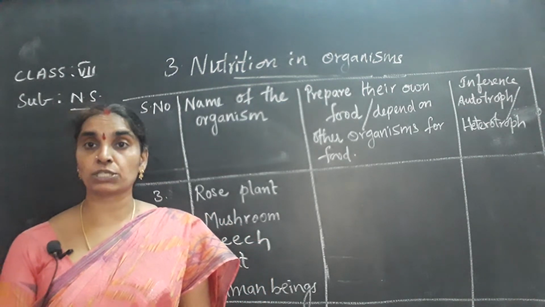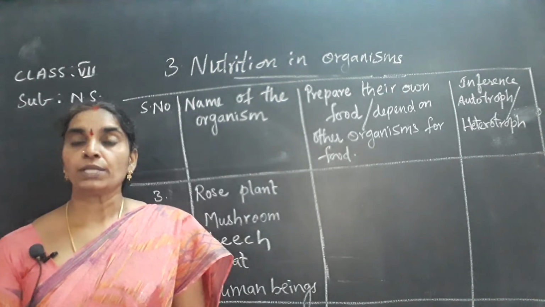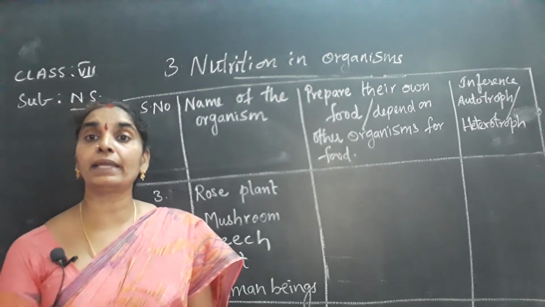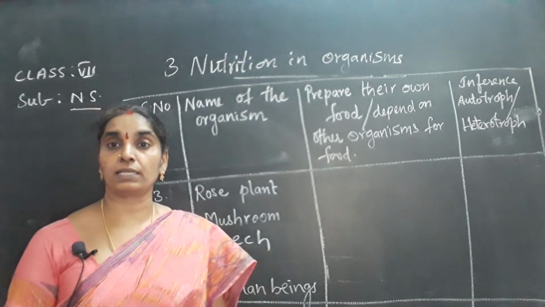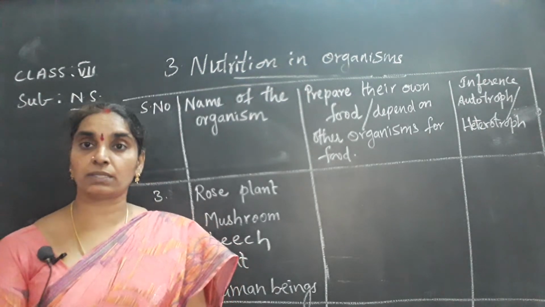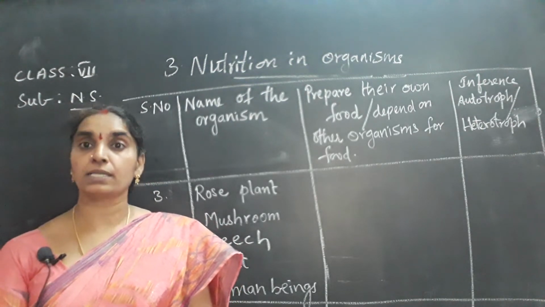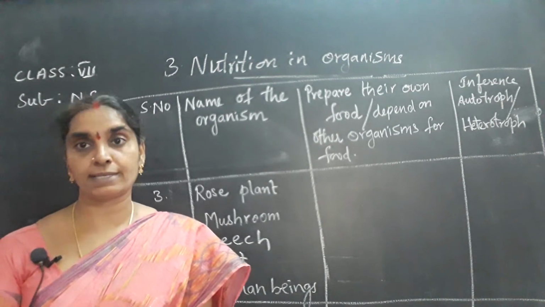Where do you see the mushrooms, children? First, you think of it. You see the mushrooms on decayed organisms, isn't it? Near the decayed matter or the moist logs or plants. You might have seen the growth of mushrooms, isn't it?